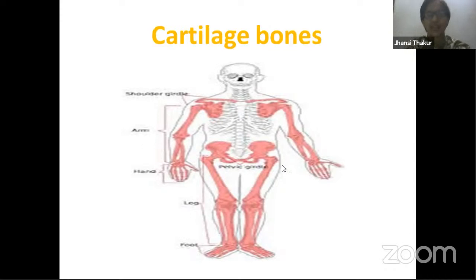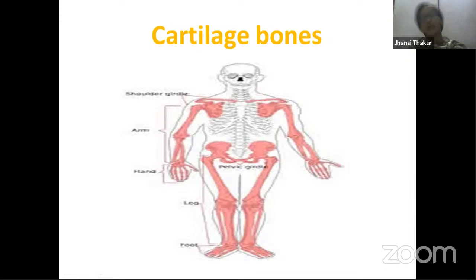Cartilage bones, as you can see in the picture itself, are all the limb bones, your forelimb bones, the hand bones, your hind limb bones, leg bones, as well as both girdles to which these limb bones are attached. So this is our pectoral girdle, which we studied yesterday, and the pelvic girdle, a few of the bones over here. So these bones are derived from cartilage.